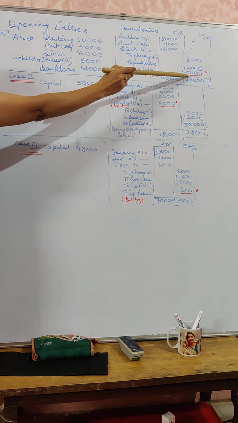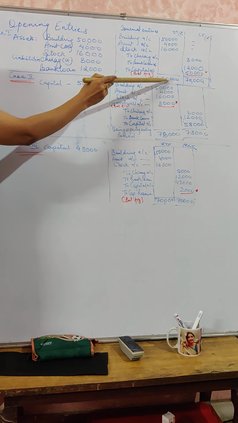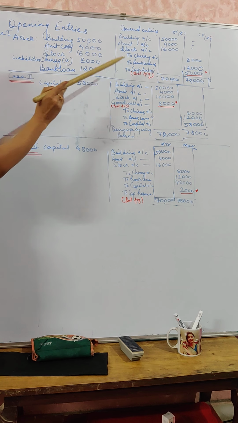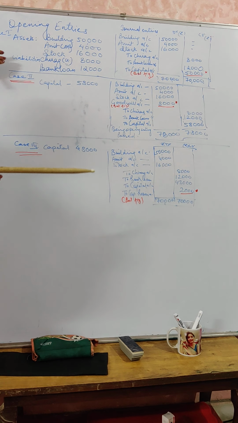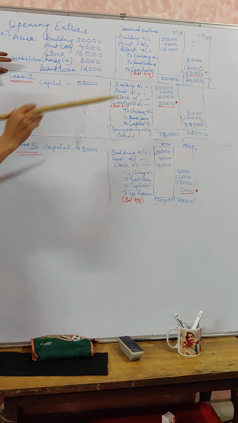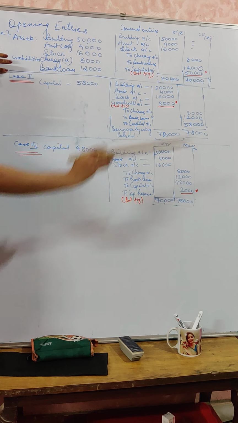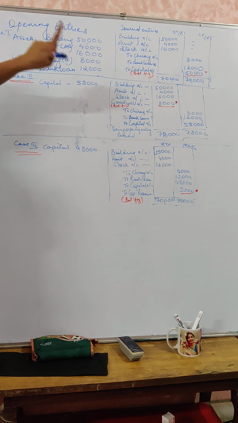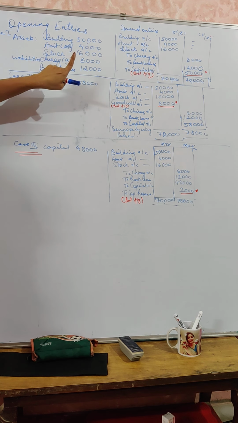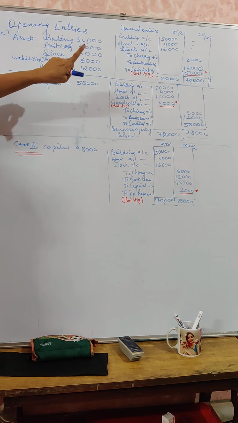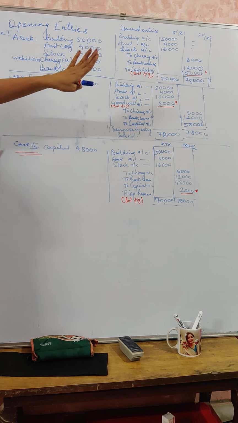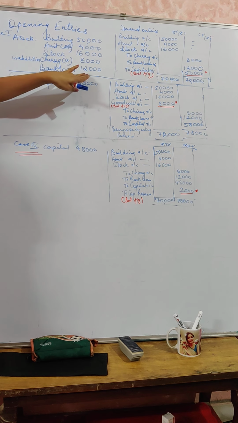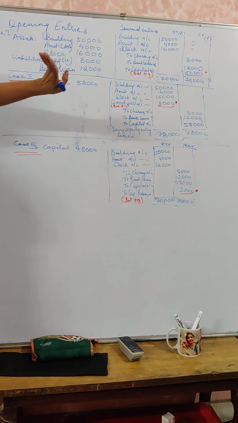Balancing figure is said to be 50,000. 70,000 minus 20,000 of credit will give you 50,000, and if capital is not given, in this first case capital is not given, so this balancing figure will be considered as 50,000. So your capital will be 50,000. This is for case 1. Once again, debit all assets, credit all liabilities, and debit should be equal to your credit. Balancing figure towards credit side, if capital is missing, that will be your capital.